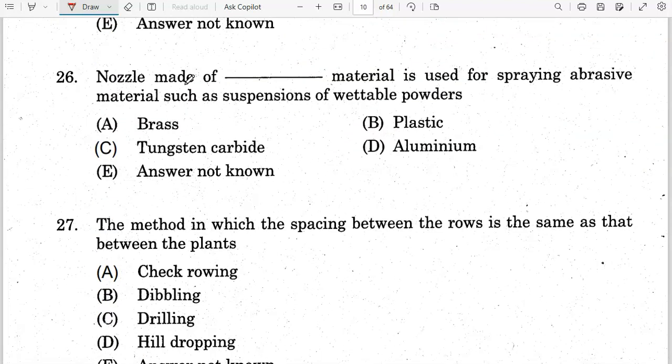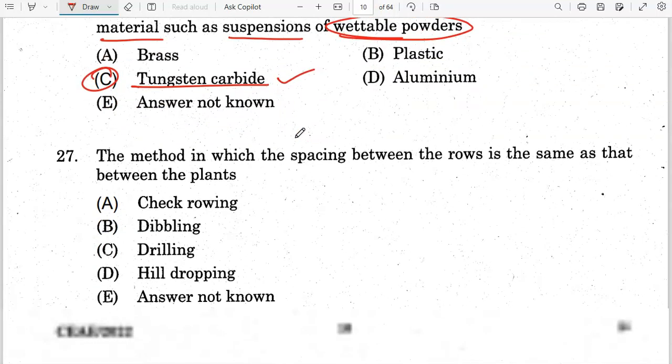Next question. Nozzle made of dash material is used for spraying abrasive materials such as suspensions of wettable powders. So we can use tungsten carbide for nozzles. Option C.